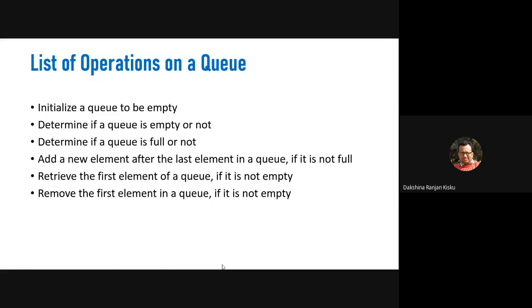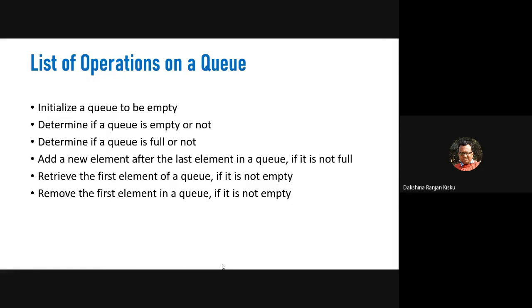So what are the operations we can perform on a queue? Firstly, we can initialize a queue to be empty, and we can determine if a queue is empty or not. We can also determine if a queue is full or not. We can add a new element after the last element in a queue if it is not full. That means when the queue is not found to be full, then we can add a new element after the last element.